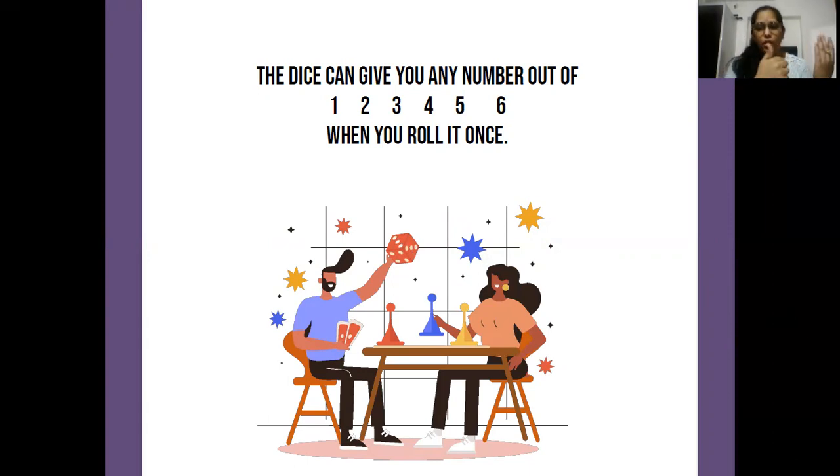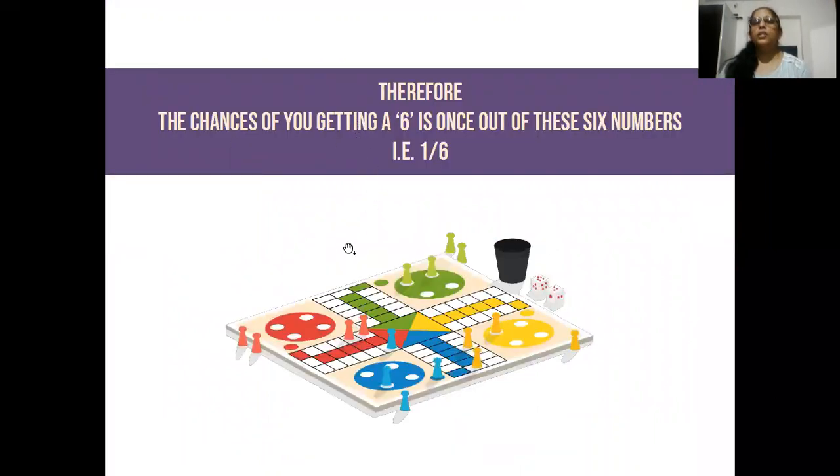So how many total possible outcomes are there if you throw the dice once? 6, right? Because it can be number 1, it can be number 2, output can be number 3, output can be number 4, output can be number 5, and output can be number 6 as well. So how many different possible outcomes are there? 6. So the total number of possible outcomes is 6, right? Therefore, the chance of getting number 6 is once out of these 6 numbers, that is 1 divided by 6. So see how we have calculated it.